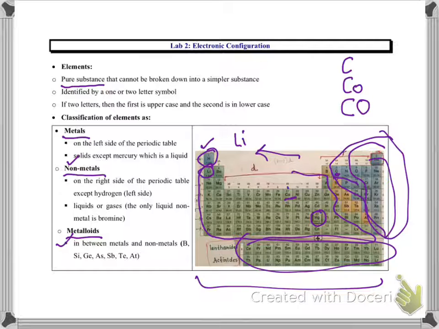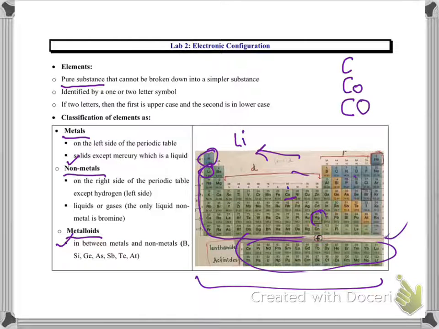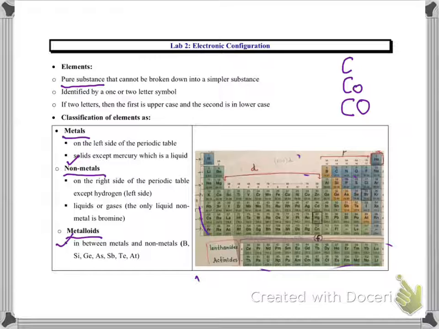Non-metals are liquid or gaseous at room temperature. There is one non-metal, bromine, right here, that is a liquid.